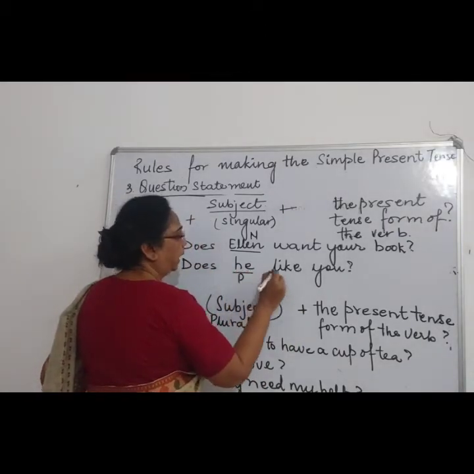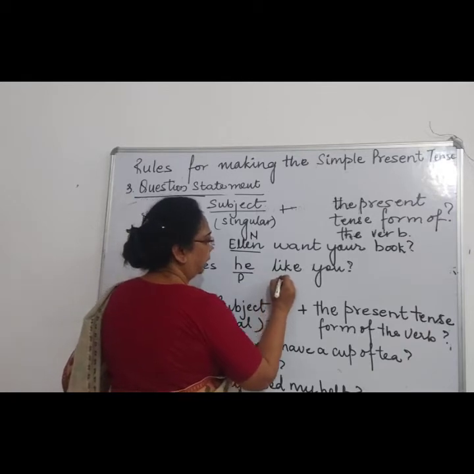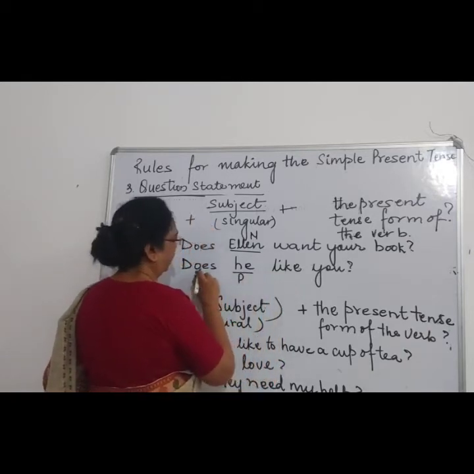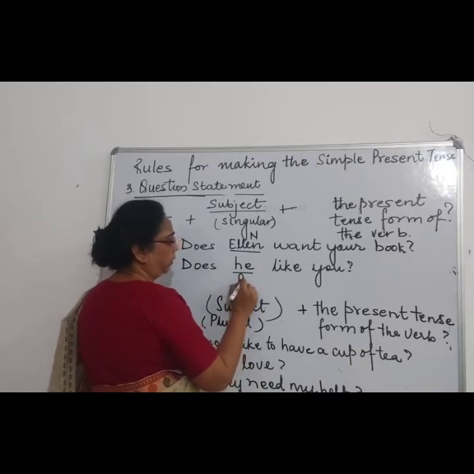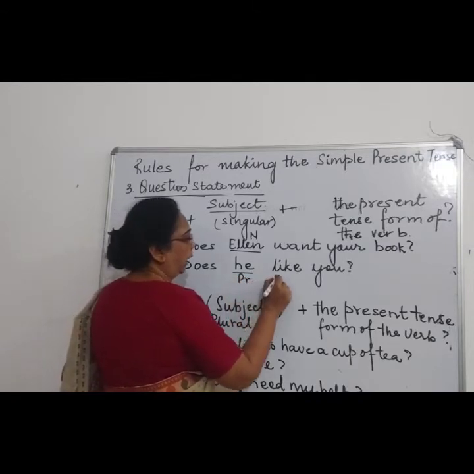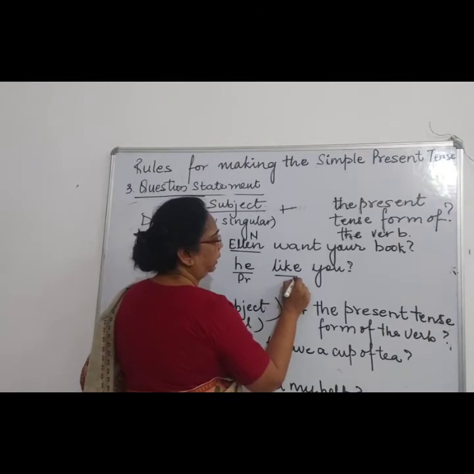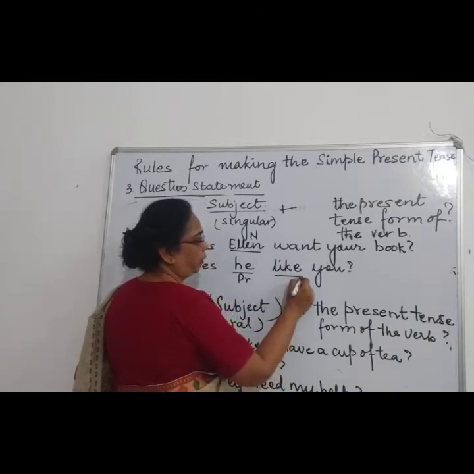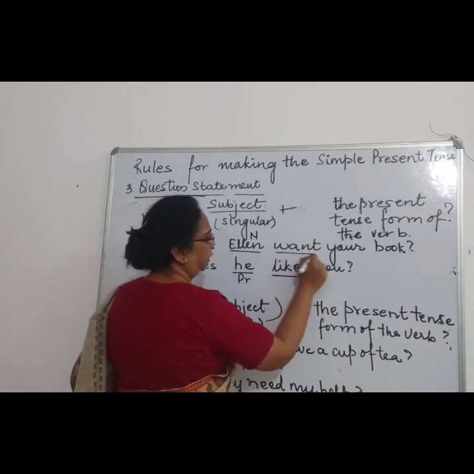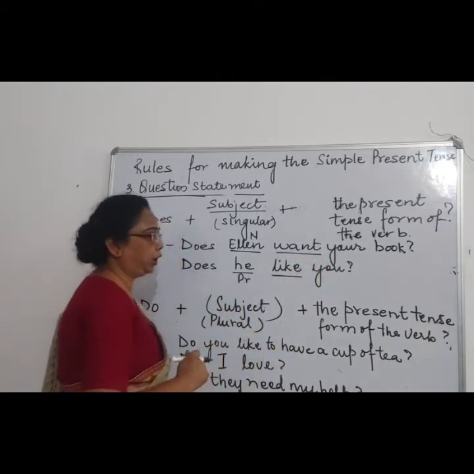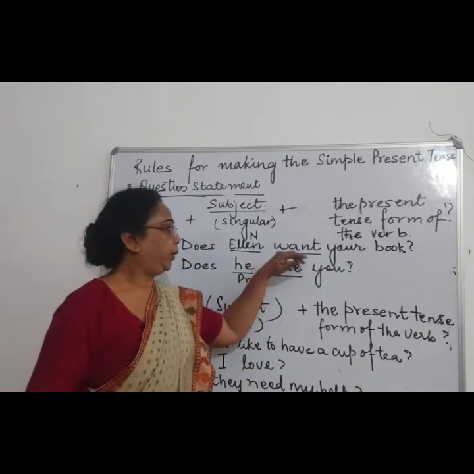Pronoun, but I have used does over here. Does he like you? Over here, he is a pronoun, so I have used does, and the present tense form of the verb will remain the same. Do you come? Even here, it will not change. It will remain the same.